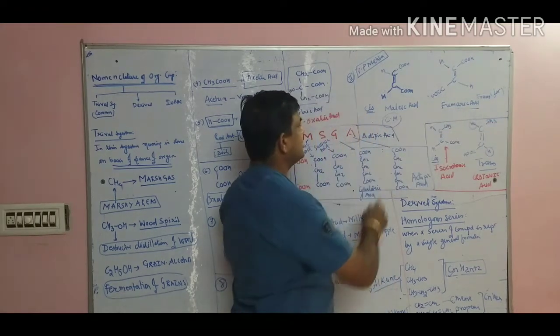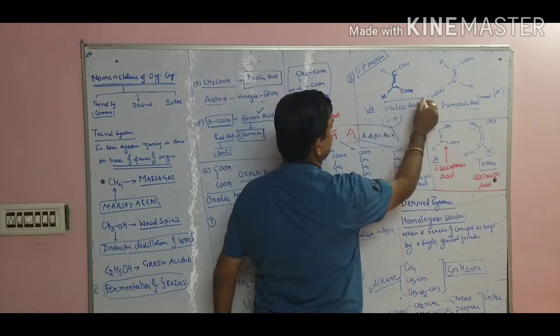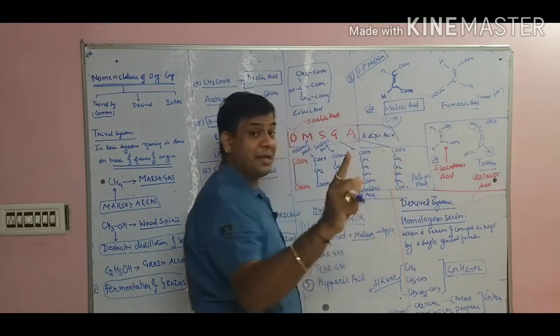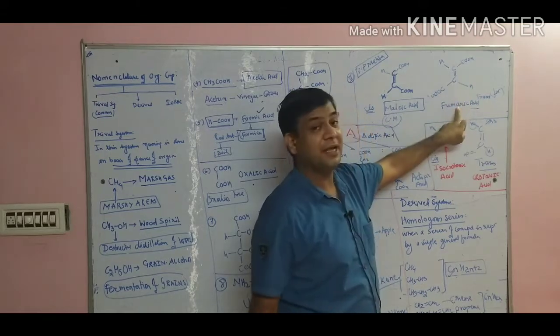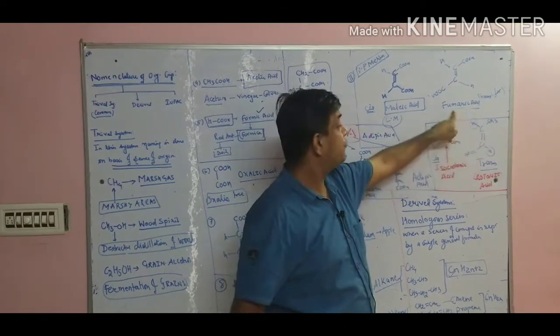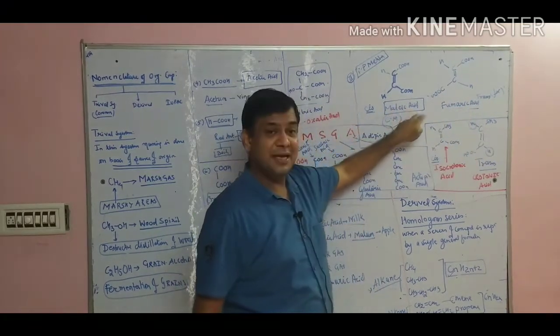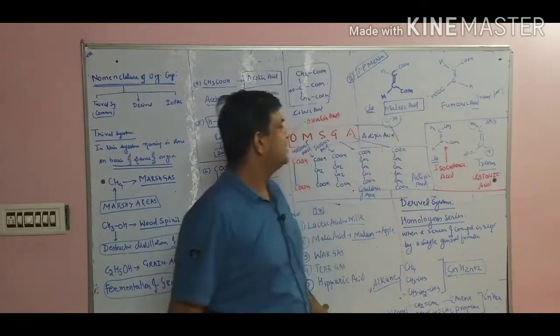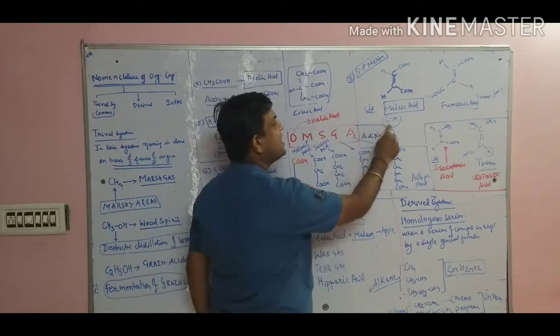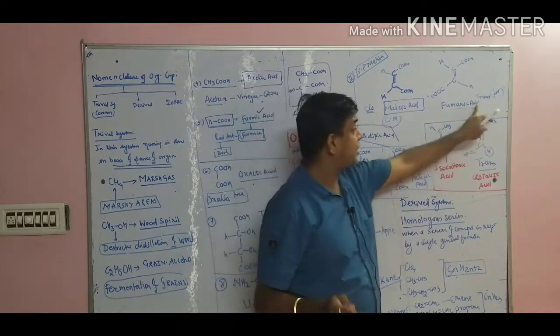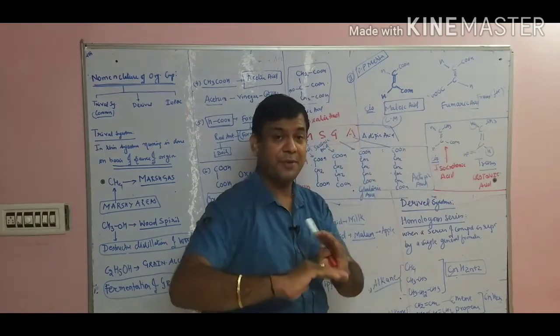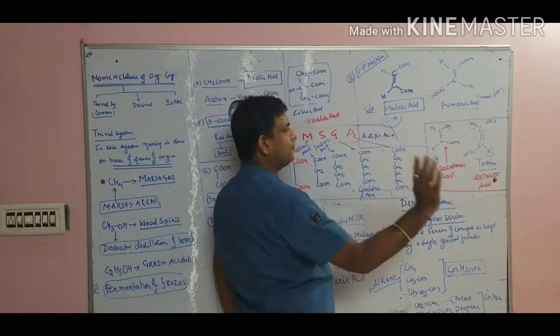So, cis is maleic acid. Listen, this is maleic, M-A-L-E-I-C, maleic acid, and this is fumaric acid, F-U-M-A-R-I-C, fumaric acid. This is maleic acid and this is fumaric acid. I have got a trick: CM, cis is maleic acid. Trans, F, means fumaric acid. Similarly, one more example.